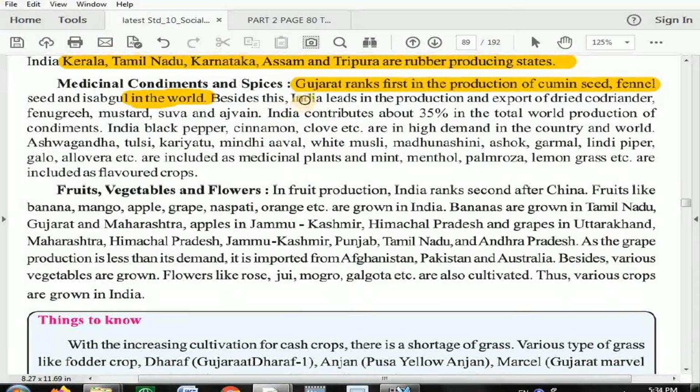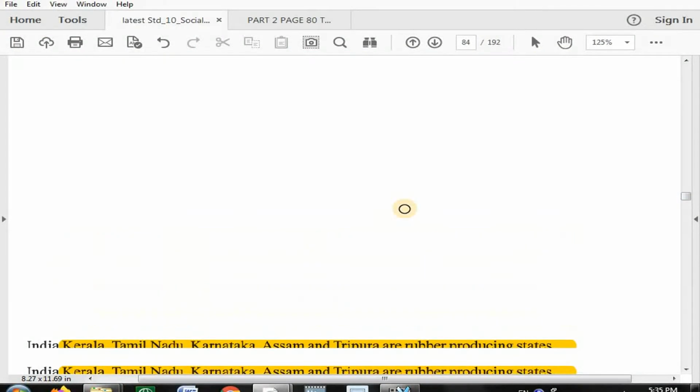Besides this, India leads in the production and export of dried coriander, fenugreek, mustard, suva, and ajwain. It is mentioned that India leads in the production and the export of these products. I will speak in Gujarati: dhana, methi, rai, suva, and ajma. These are the words used over here.